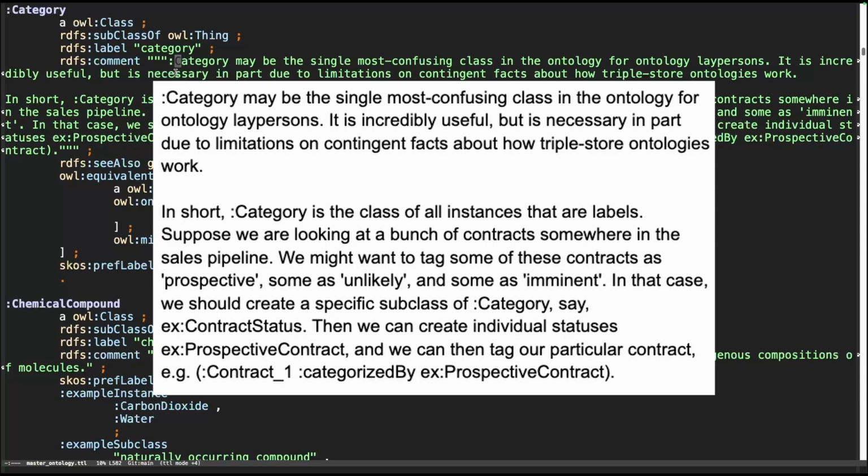Suppose we're looking at a bunch of contracts somewhere in the sales pipeline. We might want to tag some of these contracts as prospective, and some as unlikely, some as imminent. In that case, we should create a specific subclass of category, say contract status, and then we can create individual statuses like prospective contract. And then we can tag our particular contract, like contract 1, categorized by prospective contract.